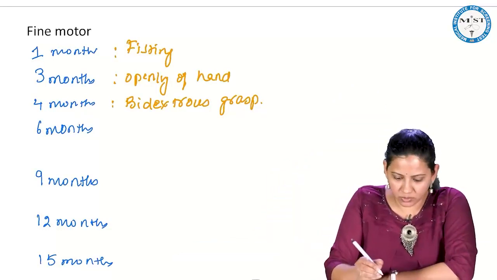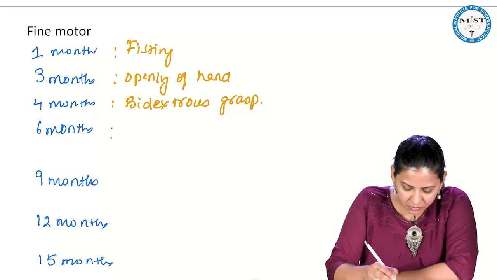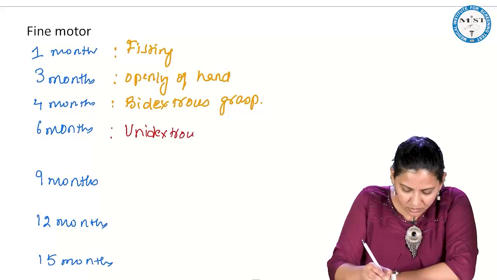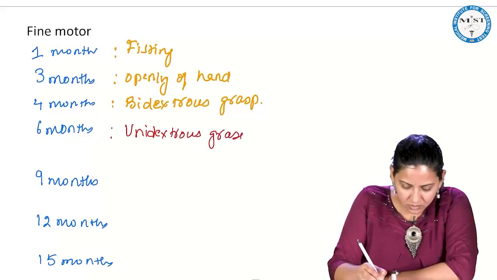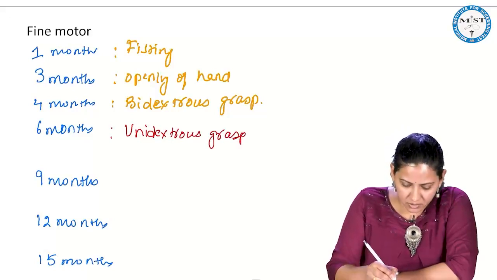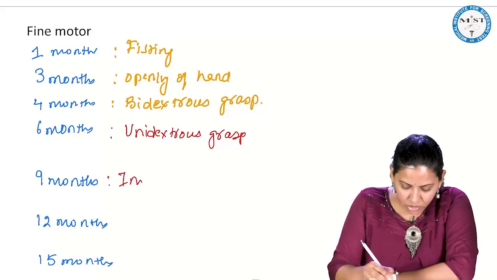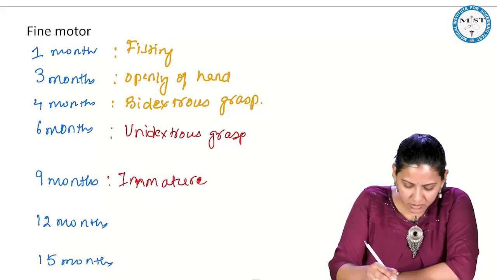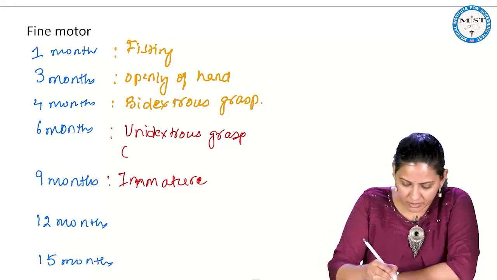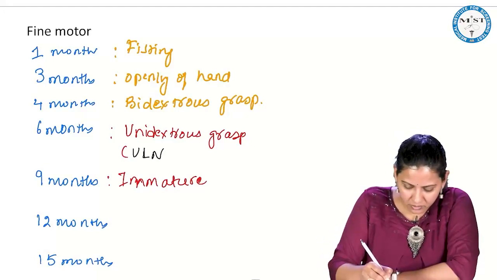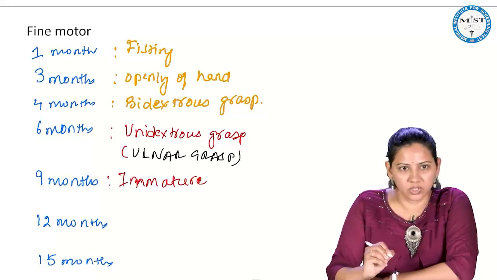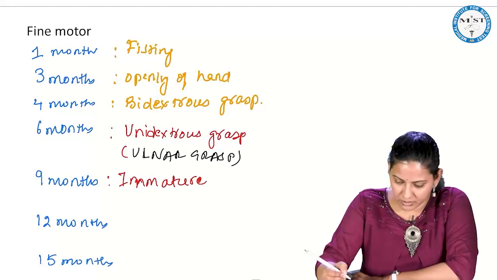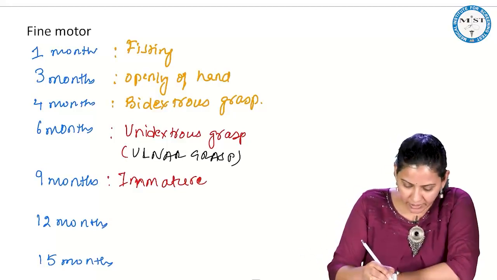So at 4 months there was bidextrous grasp, 6 months unidextrous grasp, 9 months immature. This unidextrous is otherwise the ulnar grasp, and this immature is otherwise the radial.